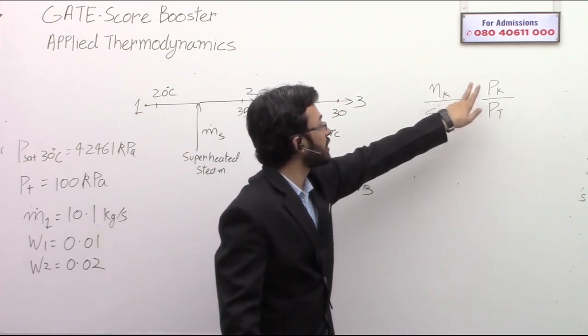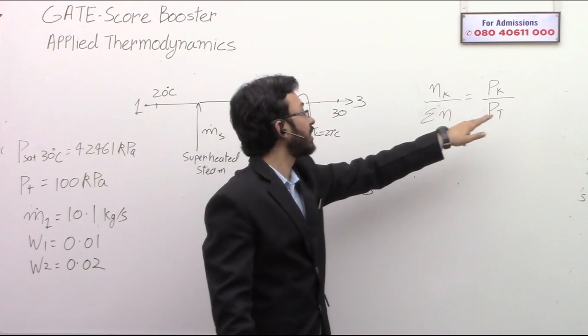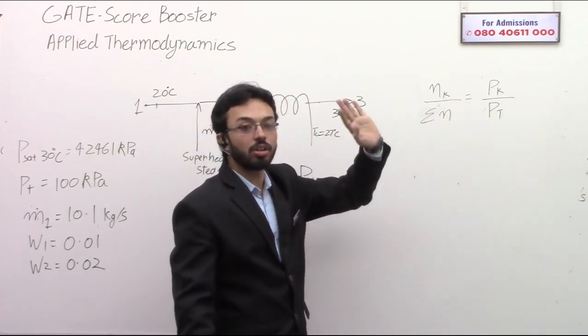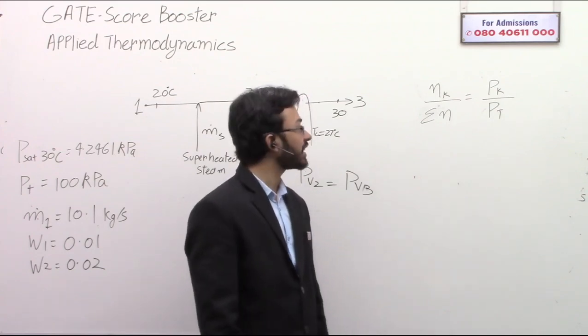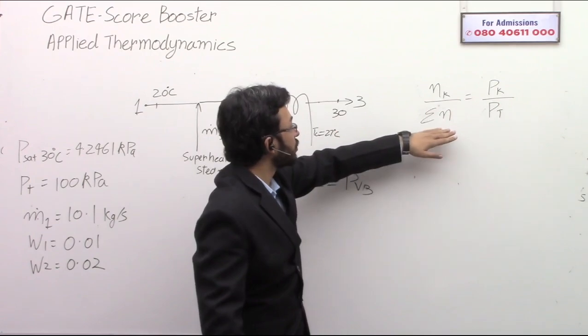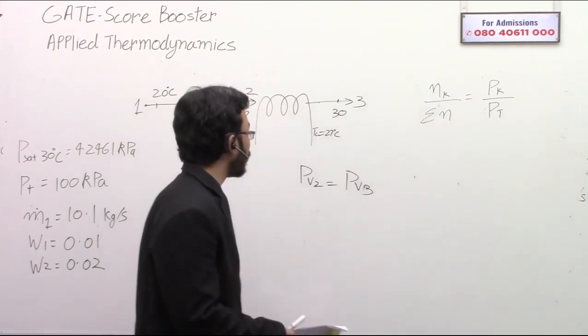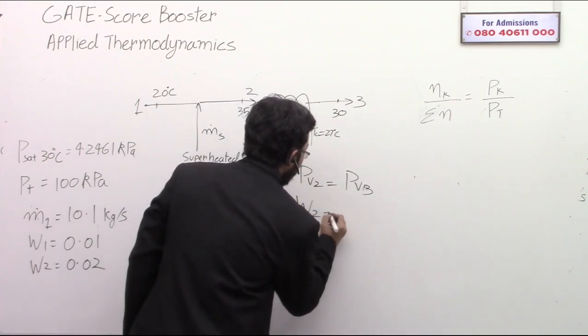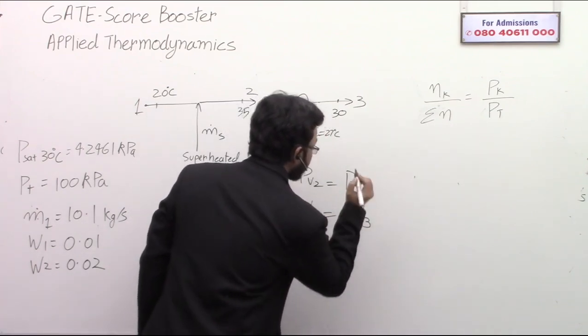So this is a constant, this is a constant, this is a constant. That means the total number of moles is also going to be a constant. So what I can say is that W2 is the same as W3.